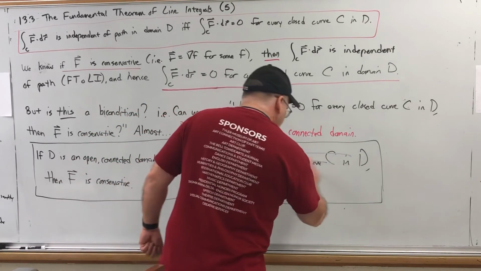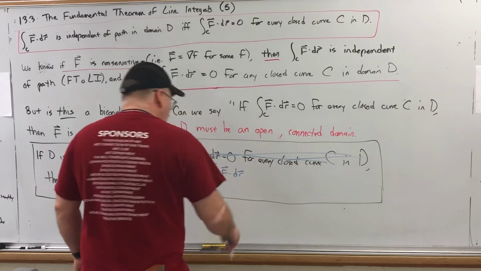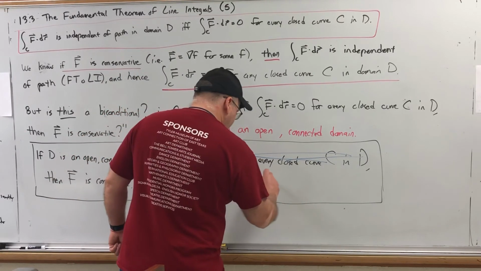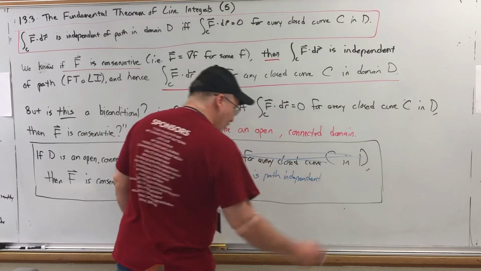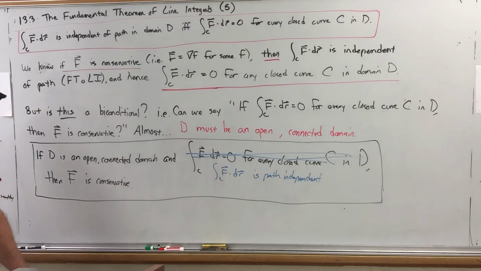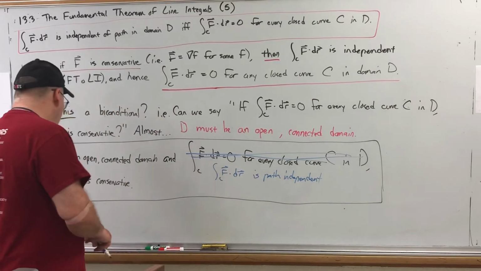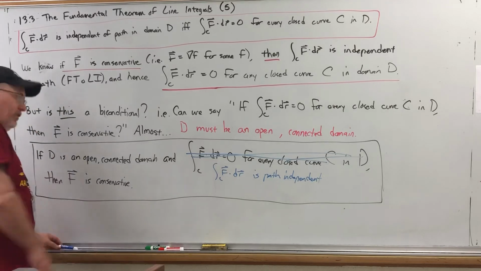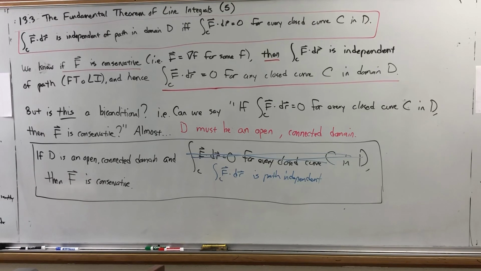So let's cross this out and say that the integral over any curve C of f dot dr is path independent. That's equivalent to saying the line integral over any closed curve is equal to 0. So if you're an open connected domain and your line integral is path independent, then your actual vector function is conservative. Which means there exists a potential function lowercase f such that the gradient of lowercase f is equal to vector function f. How do we find that? We'll find out.